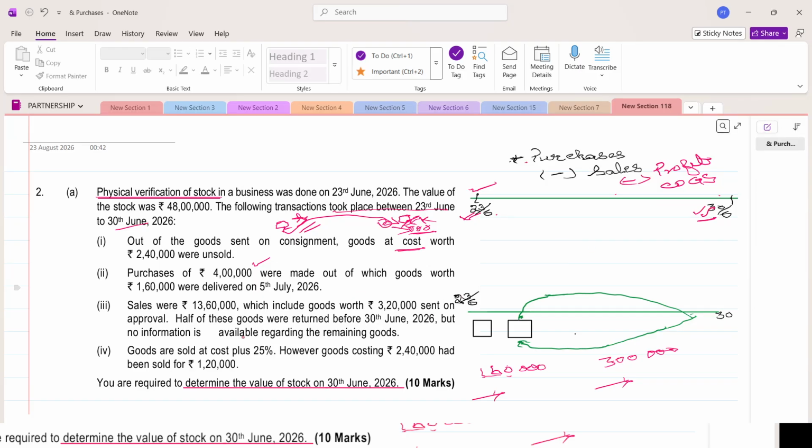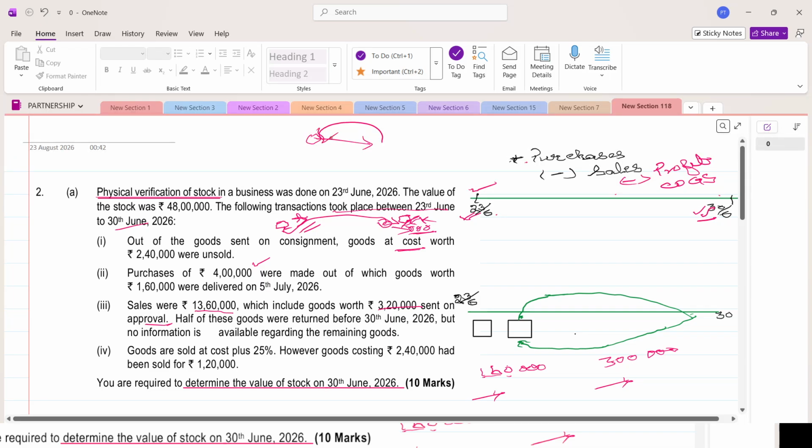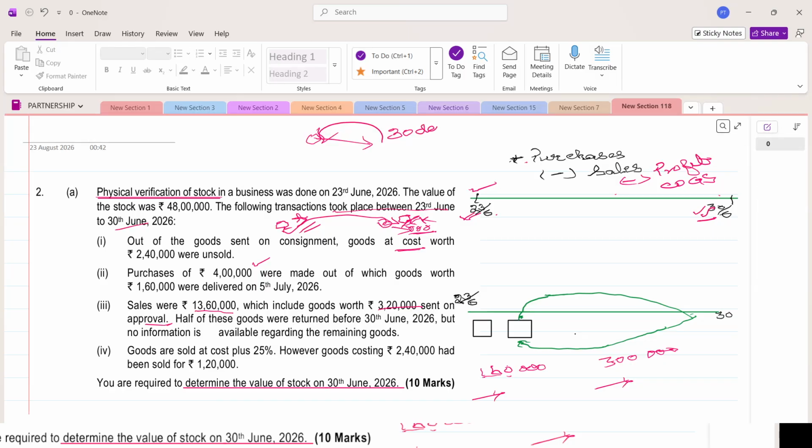Now they say that of the 13 lakh 60,000 sales made, goods worth 3 lakh 20,000 were sent on approval basis. What is it? It is just like Amazon, you can understand very easily. If you buy a product from Amazon, Amazon is the seller. They will send the goods to you, but you can return the goods within the time period given. Suppose they have given you 30 days.